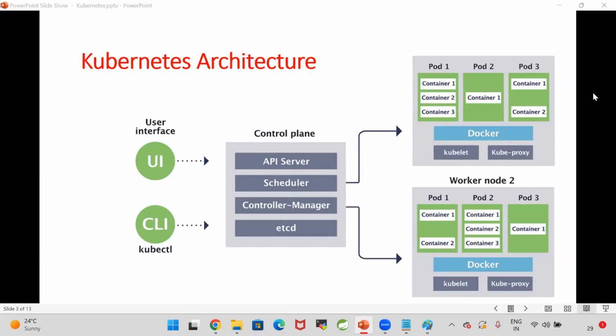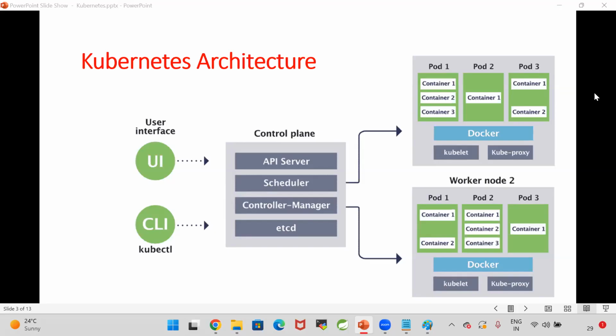If worker node 1 has crashed, but the application is accessible in worker node 2, is all the data present in worker node 2 also? Yes, if worker node 1 is crashed, no problem, our application will be available in worker node 2.